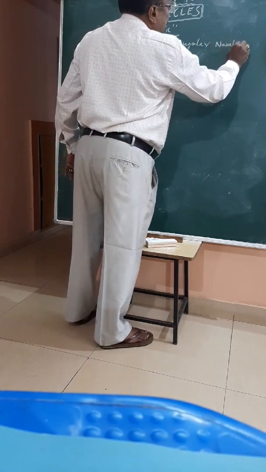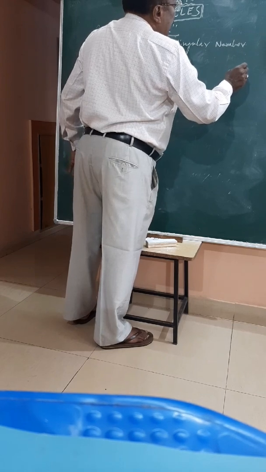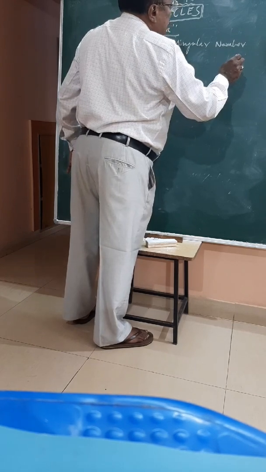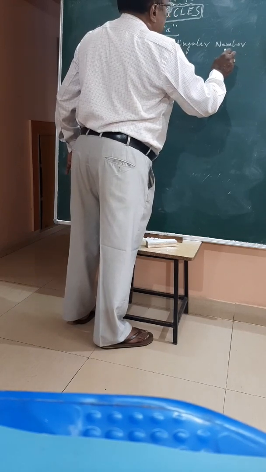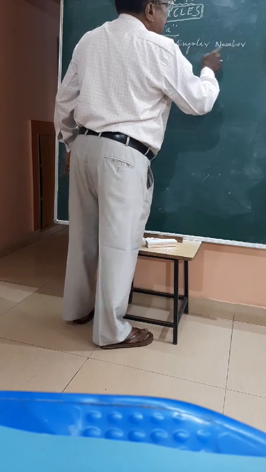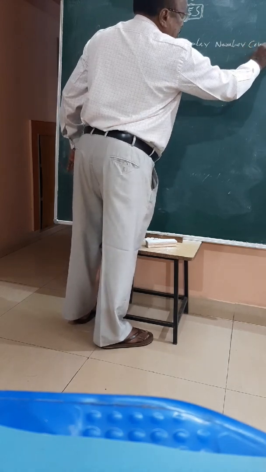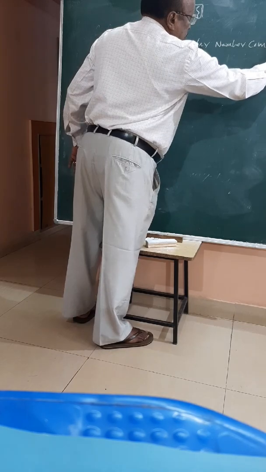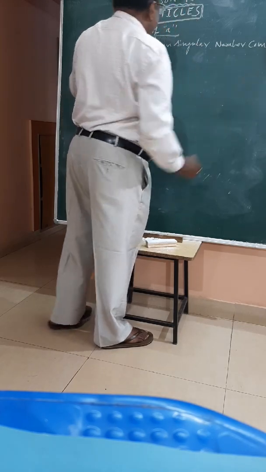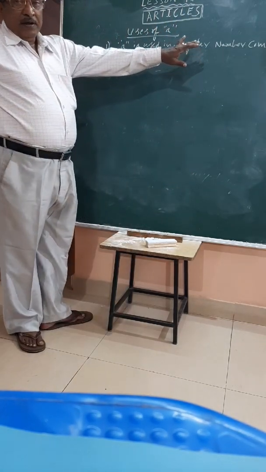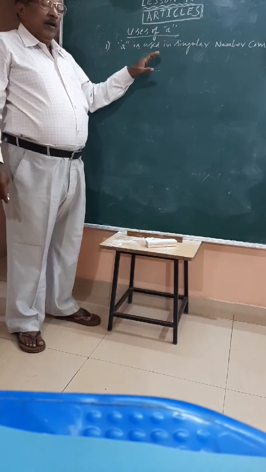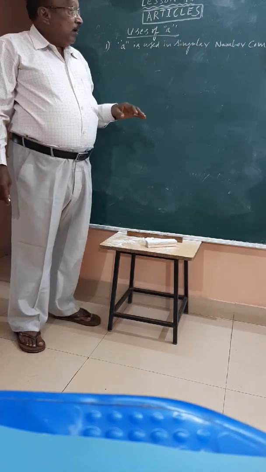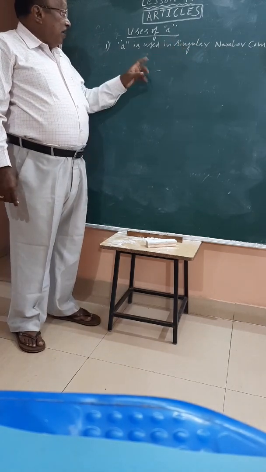We are not using "a" and "the" for proper noun. A is used in singular number, common noun, and that starts with a consonant.